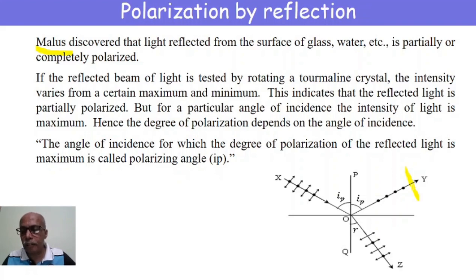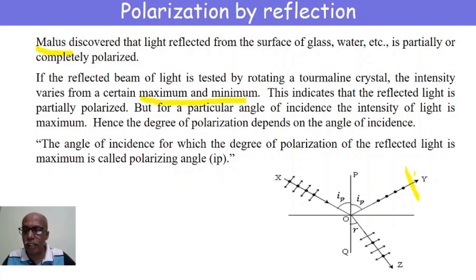If the intensity varies between a minimum and maximum, then the reflected light is said to be partially polarized. For one complete rotation of the crystal, it varies between minimum and maximum twice.